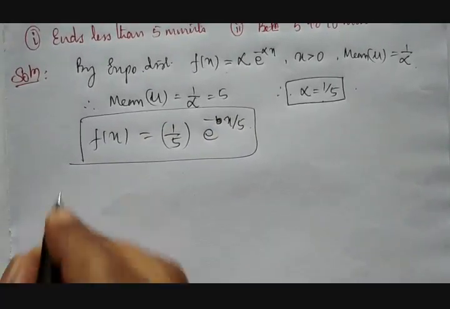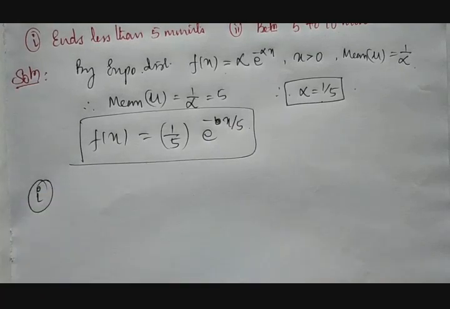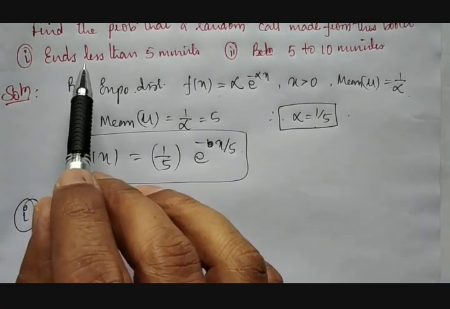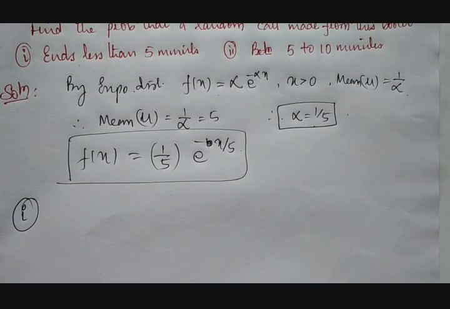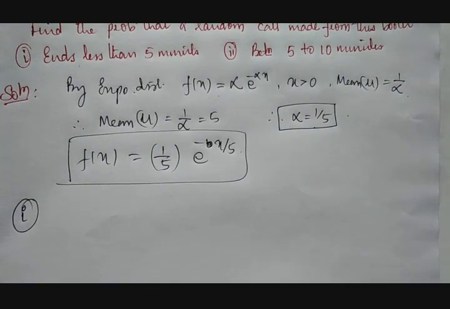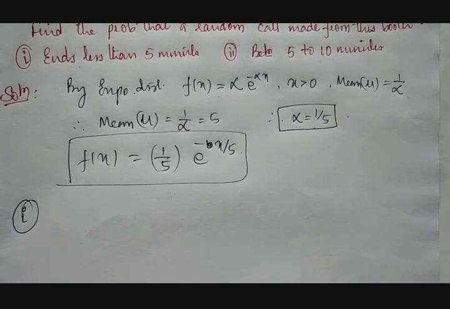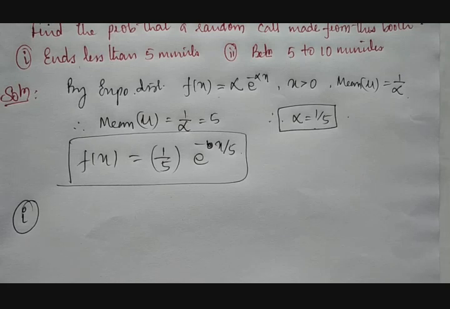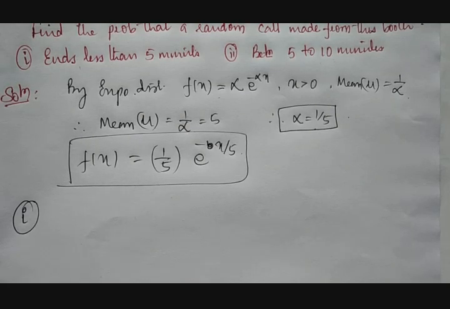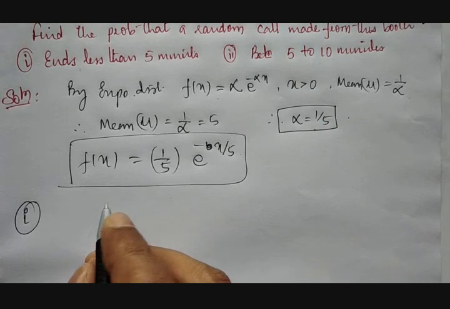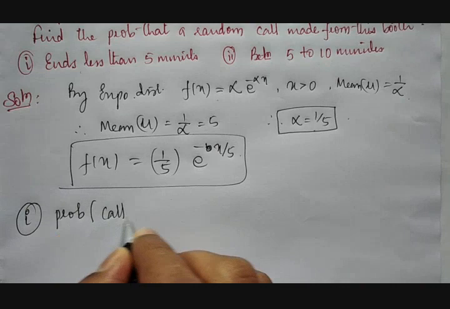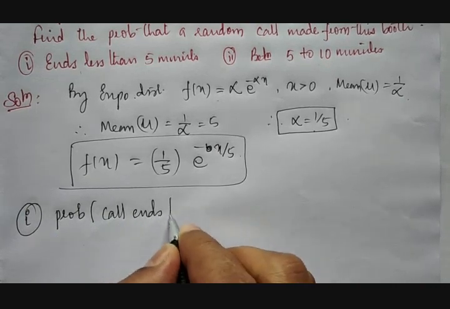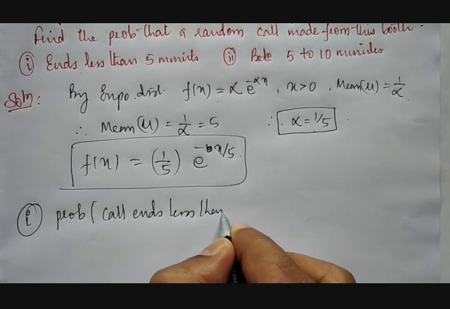Okay. Then let us go through case number 1. What is case number 1? The call ends in less than 5 minutes. Means when they go for a conversation, that call gets disconnected or ends within 5 minutes. Means it may be 4 minutes 59 seconds or less than that also. Less than 5 minutes we can consider. Therefore it is nothing but the probability that the call ends in less than 5 minutes.